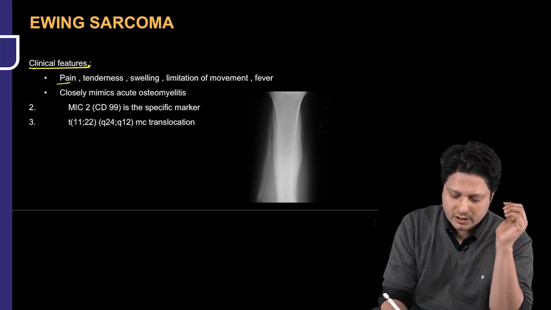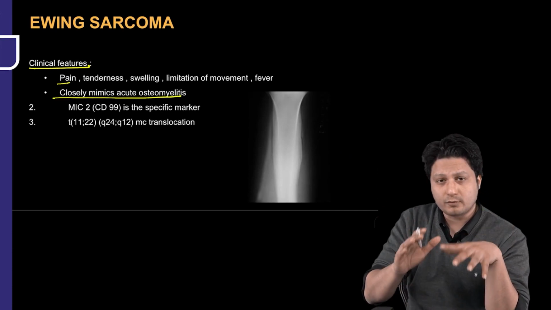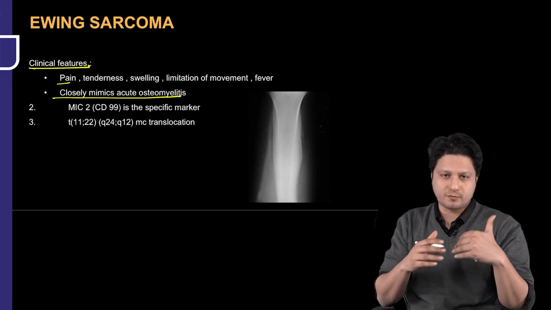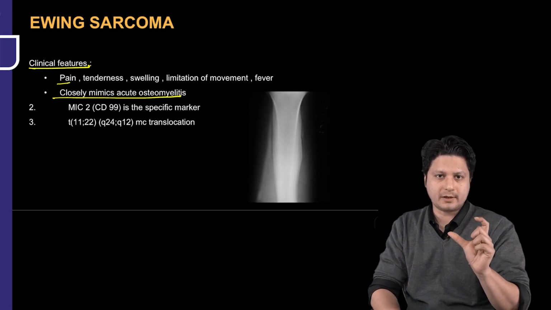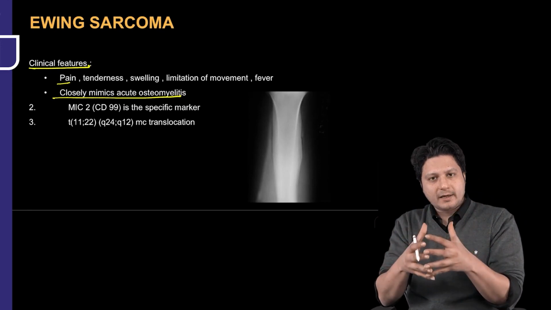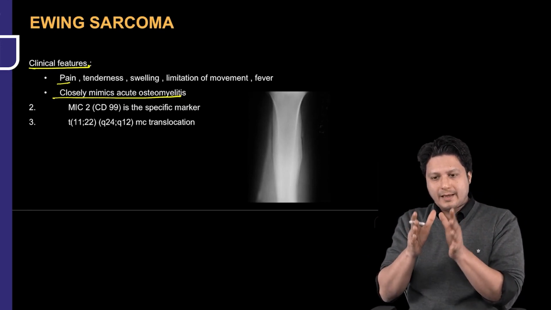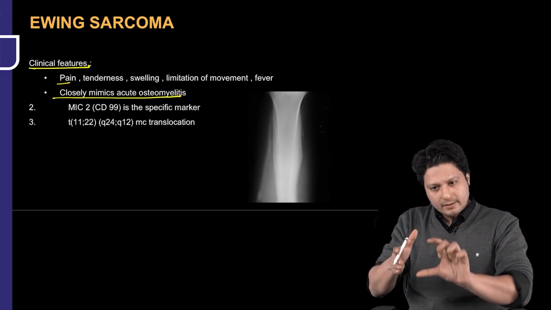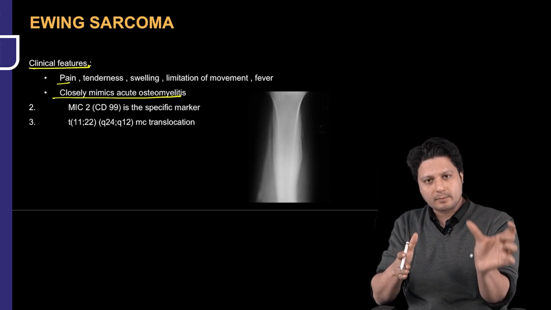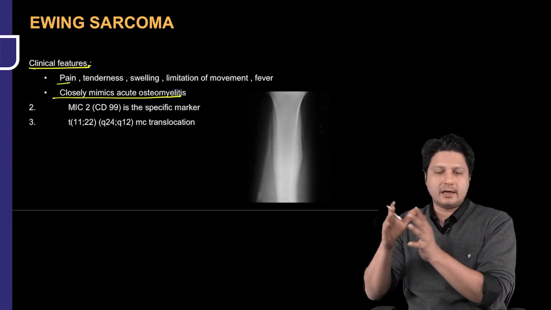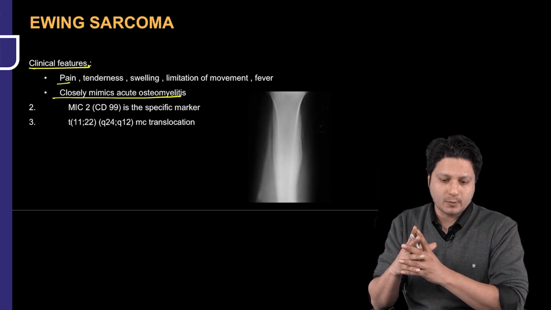So it closely mimics acute osteomyelitis. It is one of the most common differential diagnoses for Ewing sarcoma. So whatever aspirate you are draining out has to be divided into 2. One has to be sent to the microbiology department for culture sensitivity and the other for histopathological evaluation.